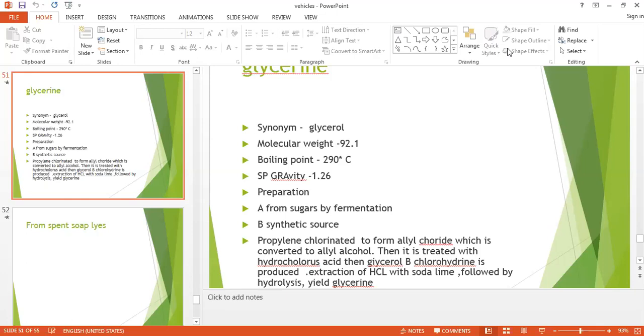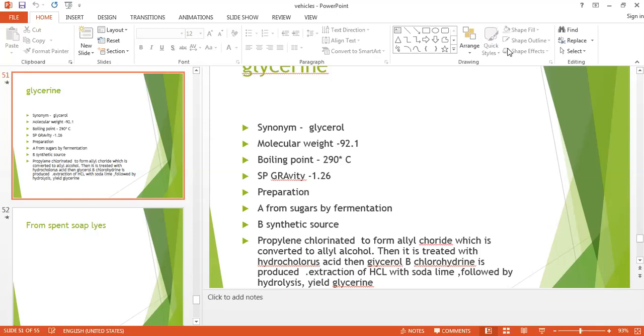Large quantities of glycerol are generally prepared from this process. It is prepared when propylene, that is a petroleum product, is chlorinated to form the allyl chloride, which is converted to allyl alcohol. So propylene plus allyl chloride is treated with hypochlorous acid, and then you will get the allyl alcohol. The extraction of HCl with soda lime followed by the hydrolysis will give the glycerin. So this is the second process.